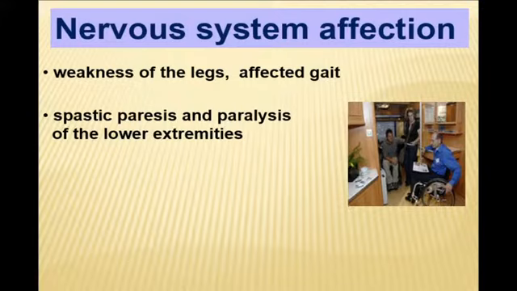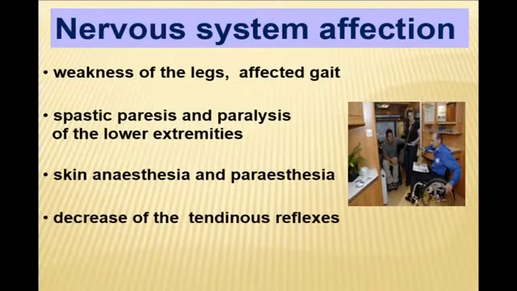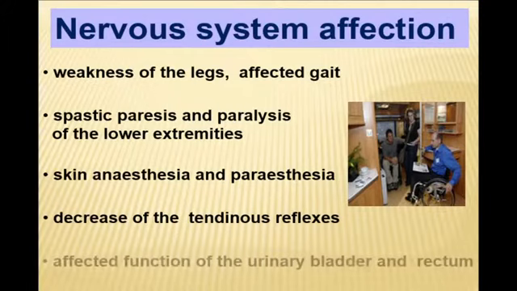It is more characteristic for patients who abuse alcohol, but after correction they can again walk independently. But if they again abuse alcohol, deficiency of vitamin B12 manifests with predilection to anesthesia and paresthesia. And then, as a result, decreased tendon reflexes.